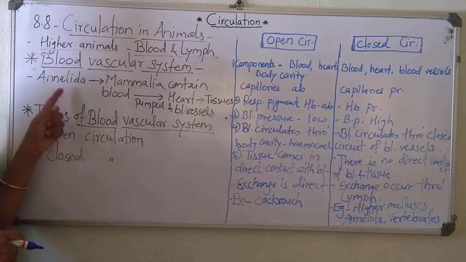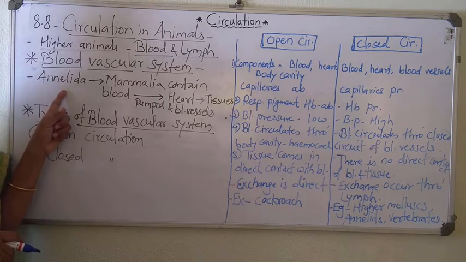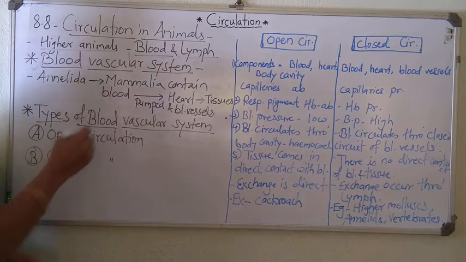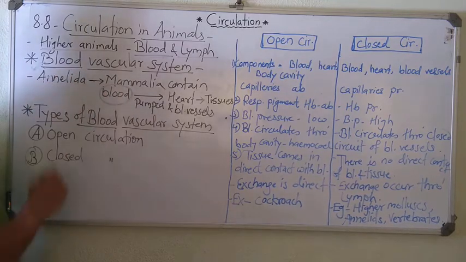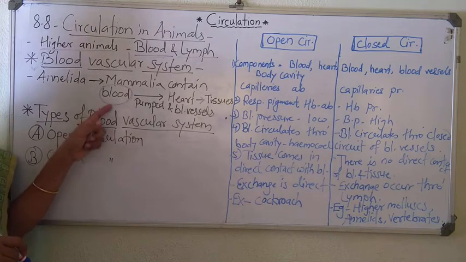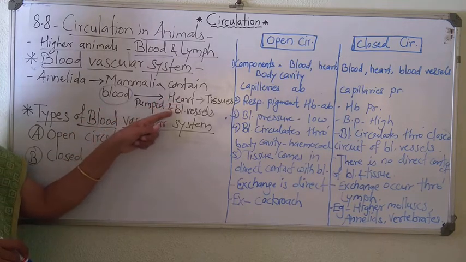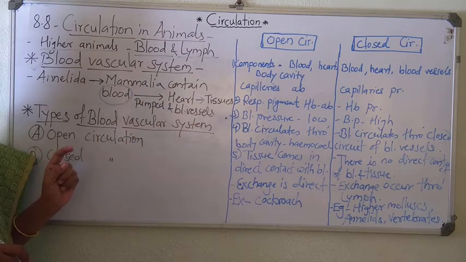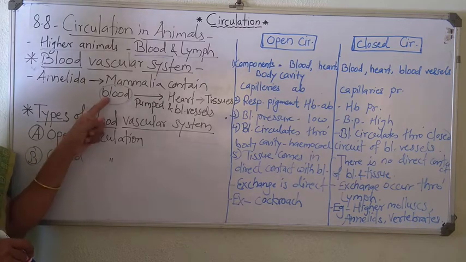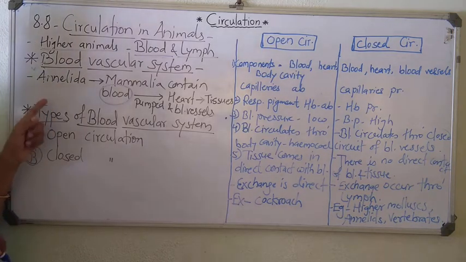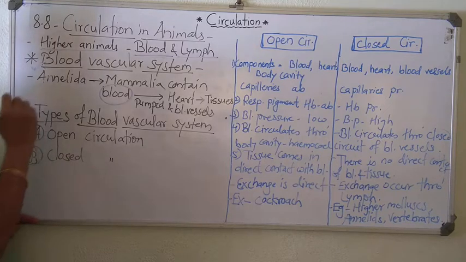Now again, from Annelida, phylum Annelida up to Mammalia, they contain blood for circulation. This blood is pumped by heart and blood vessels to tissue so that they will get oxygen, they will get nutrients through this medium blood. Okay? Now under this blood vascular system, we have to study two types of vascular system.